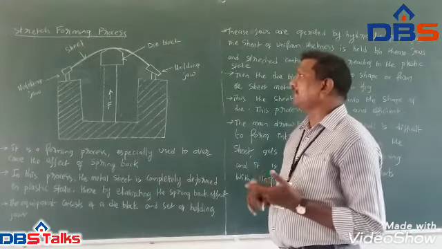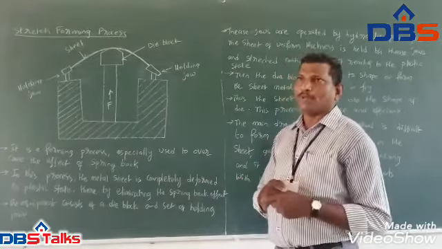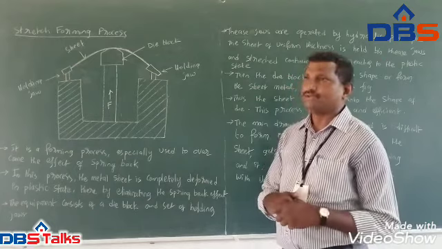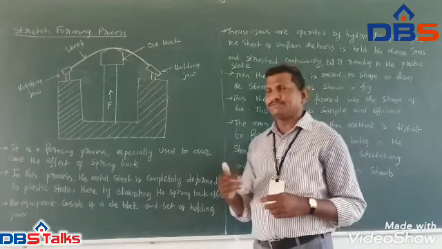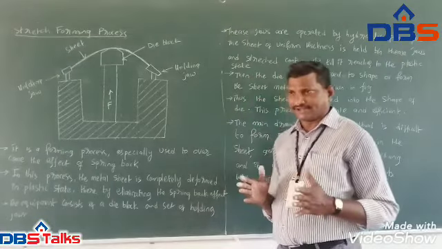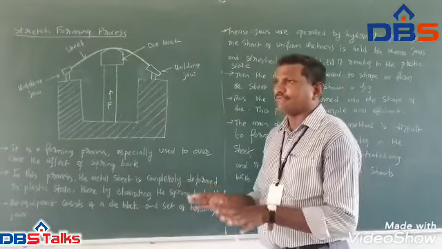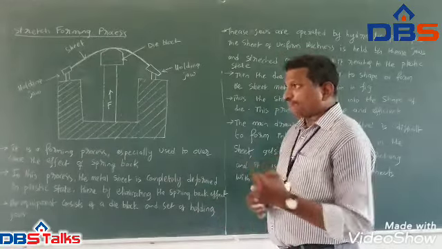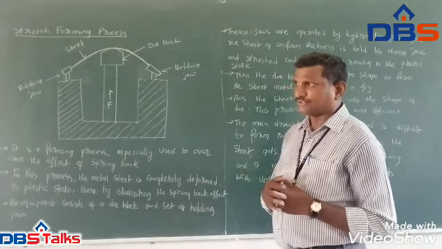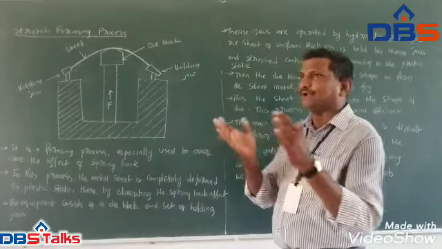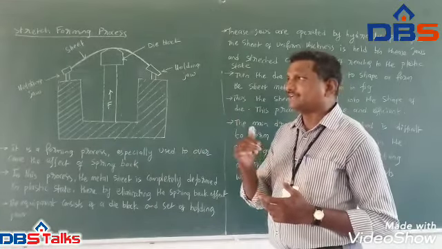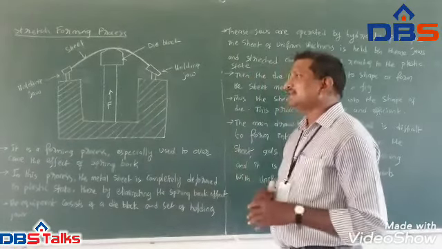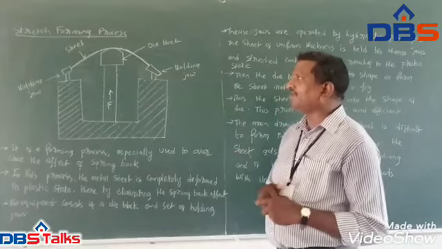In blanking and piercing operations, there is a problem of setback. In the bending operation, there is a problem of setback or spring back effect. What is meant by this spring back effect? Once we apply a certain load or force on a body to have the bend, after removal of the load or force, that bent body may come back to its original state because of the elasticity property. So this is undesirable. We have to avoid this effect. This is called the spring back effect.